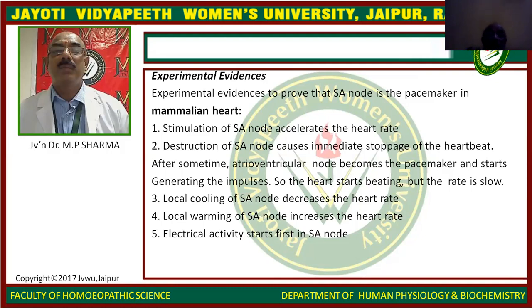After some time, the atrioventricular node becomes the pacemaker and starts generating impulses, so the heart starts beating, but the rate is slow. Local cooling of the SA node decreases the heart rate. Local warming of the SA node increases the heart rate. Electrical activity starts first in the SA node.